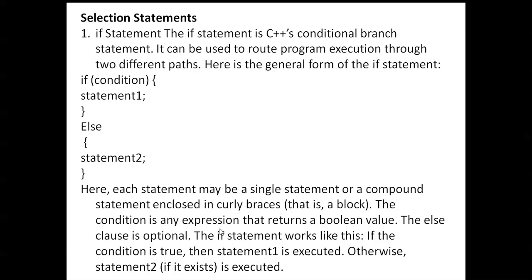The condition is any expression that returns a Boolean value. The else clause is optional. The if statement works like this: if the condition is true, then statement 1 is executed, otherwise statement 2 is executed, if it exists. This is the if else statement.